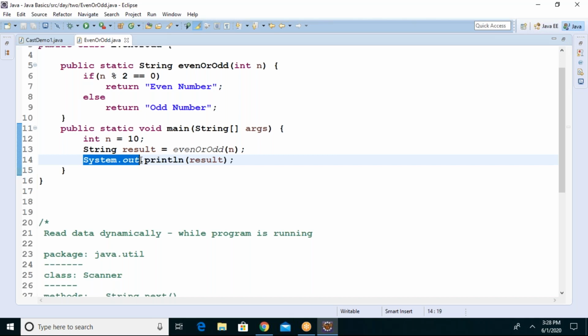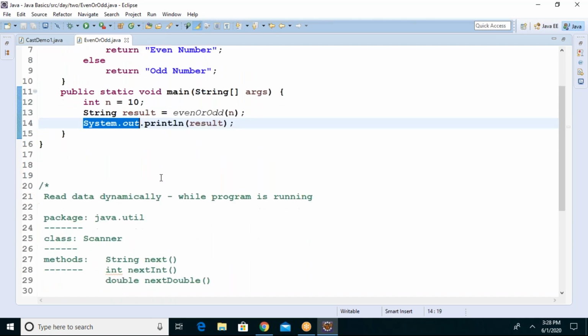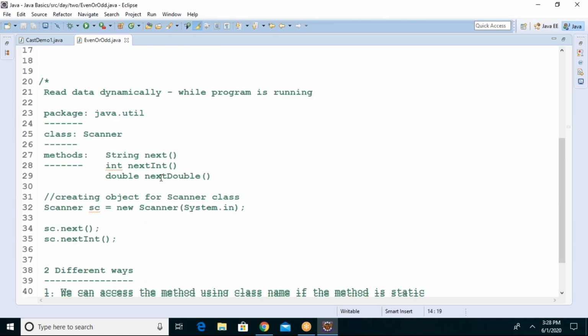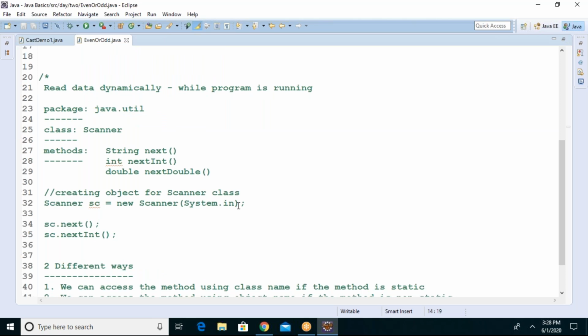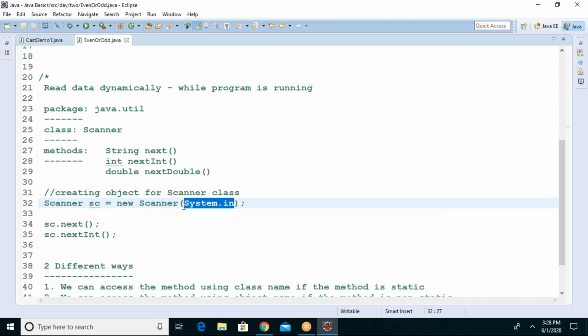Okay, right. So while creating a Scanner class object, do remember that we always specify the source. From where are you getting the data? From a file? From the keyboard? No, I am not reading the data from a file, I am going to read the data from the keyboard. So you specify the source from which the Scanner class object will read the data with the help of the next method and nextInt method, from the keyboard only.